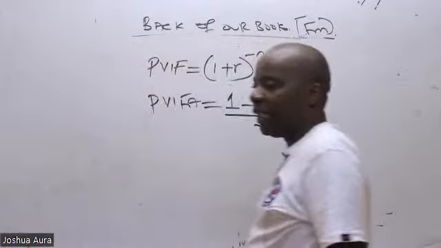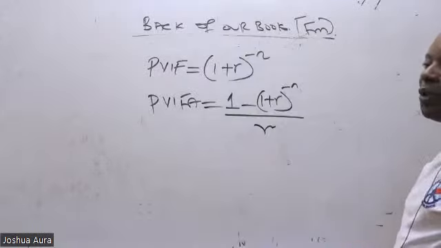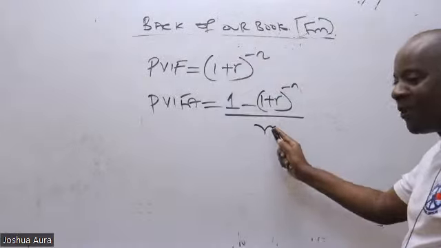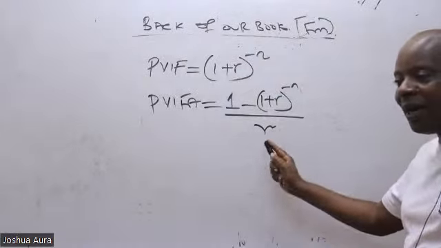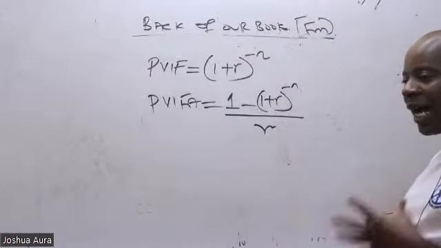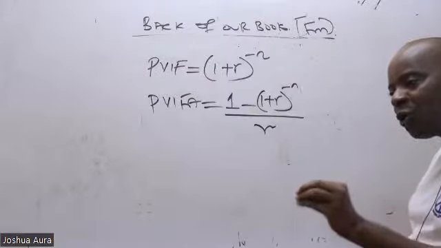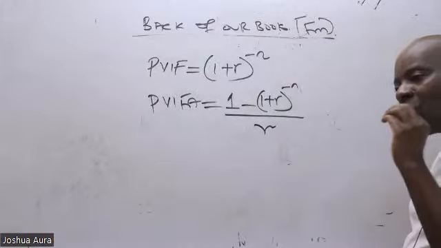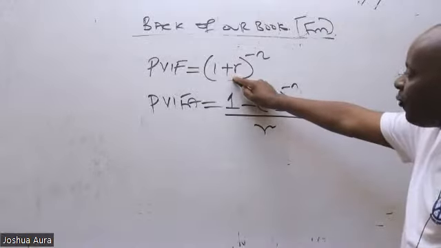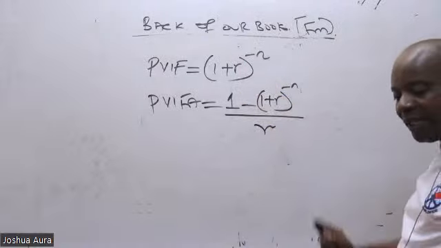This is supposed to be a normal R. My handwriting is very bad. Don't write this R in a funny way. You need to write this R in a better way. So anytime they talk of PVIFA, what am I selling to you here today? Anytime I talk of PVIFA, it will be 1 minus this simple formula all over R. Very important. And then how do we apply this in our exams?